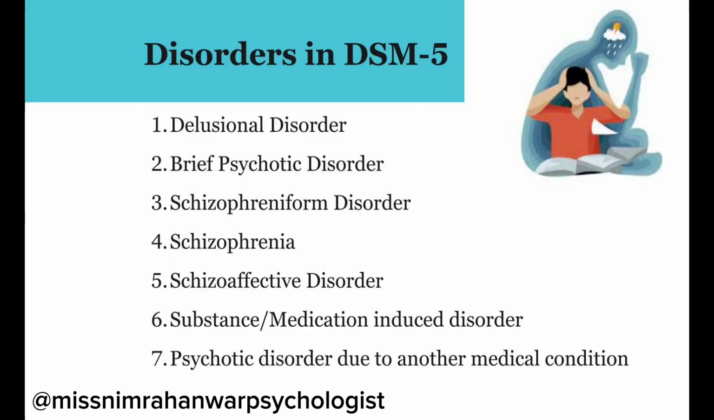As we know, DSM-5-TR is divided into some sections and chapters. The disorders in DSM-5 which describe the psychotic disorders include seven types: delusional disorder, brief psychotic disorder, schizophreniform disorder, schizophrenia, schizoaffective disorder, substance or medication-induced psychotic disorder, and psychotic disorder due to another medical condition. These seven types of psychotic disorders are mentioned in DSM-5. You can learn their diagnostic criteria and other important features from the DSM-5 manual.